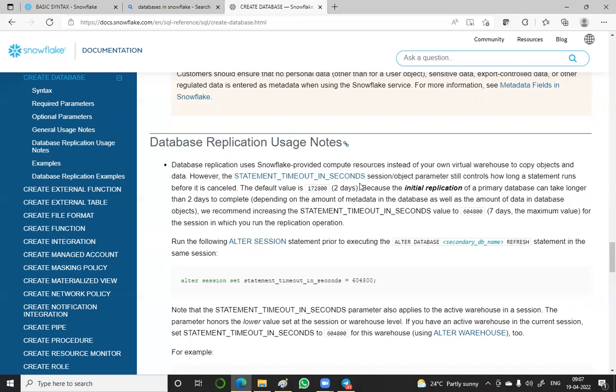However, the STATEMENT_TIMEOUT_IN_SECONDS session object parameter still controls how long a statement runs before it is cancelled.